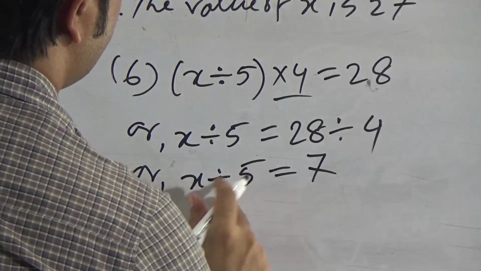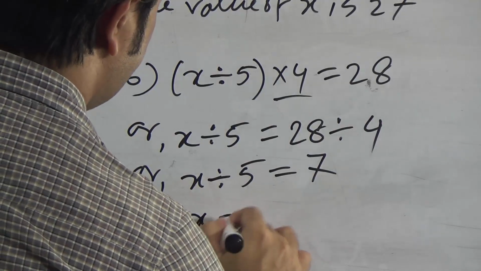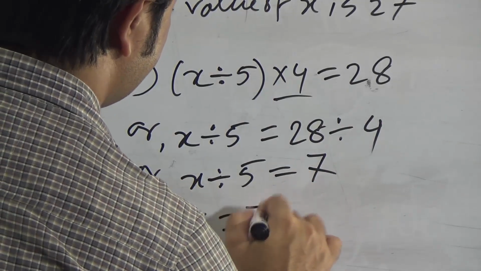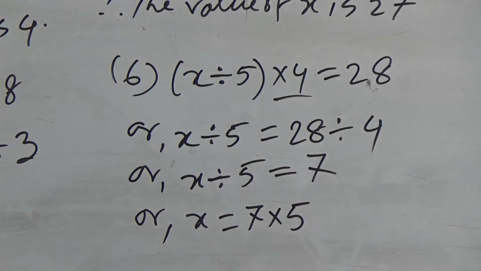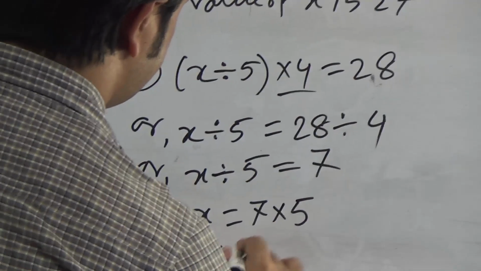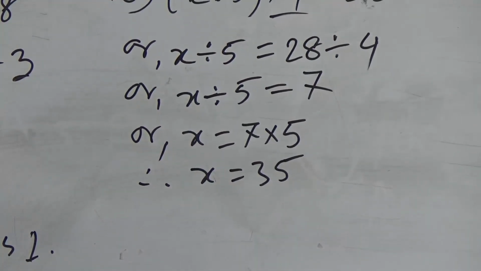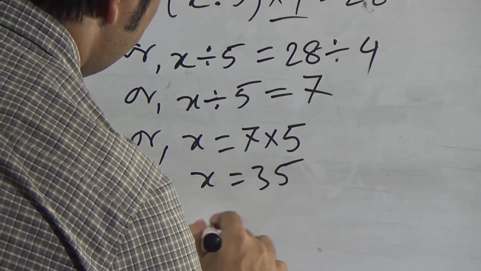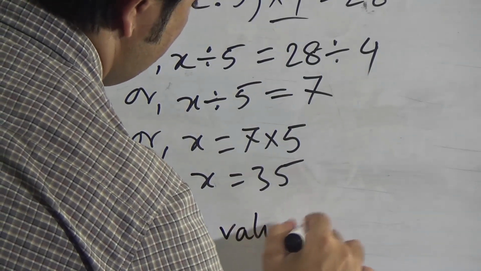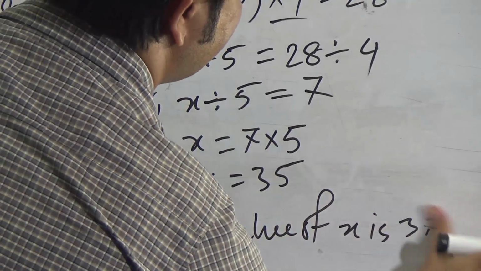Now this is division, so if we move 5 to the right side, this will be multiplication, as the opposite operation of division is multiplication. So we can write, therefore, x equals 35. It means that the value of x is 35.